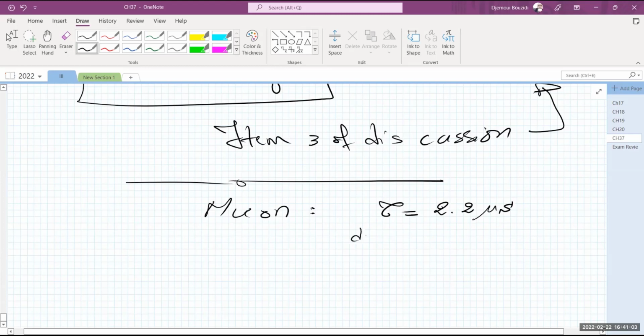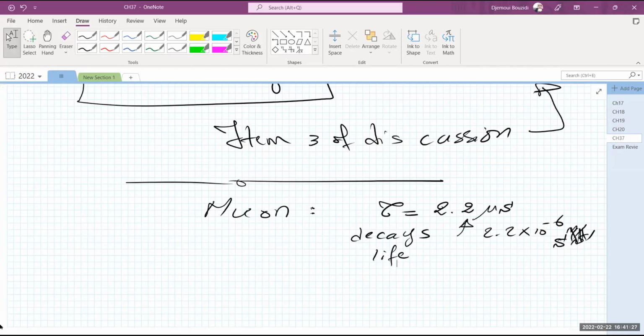So the muon decays into something else after 2.2 times 10 to the negative 6 seconds. This is its lifetime. This is basically how long it's going to live. So this is its tau, its life. That's it for the muon.